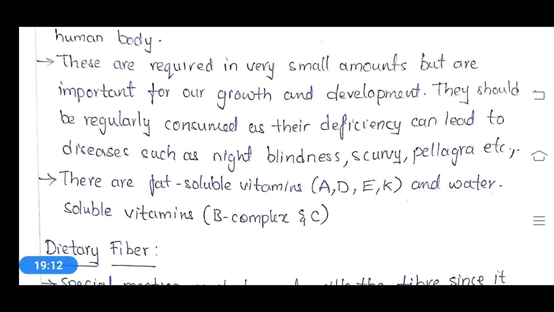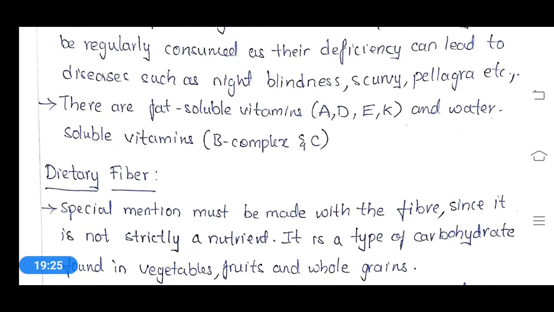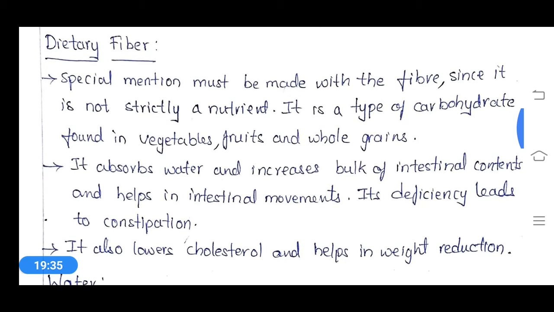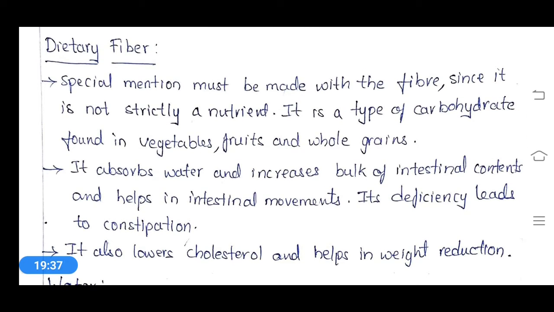So whatever we discussed till now, like carbohydrates, lipids, proteins, minerals, and vitamins, these are all things we know in our day-to-day life. But this dietary fiber, we always neglect in our diet. Somehow or the other we try to take vitamins, minerals, lipids, carbohydrates, and also proteins.